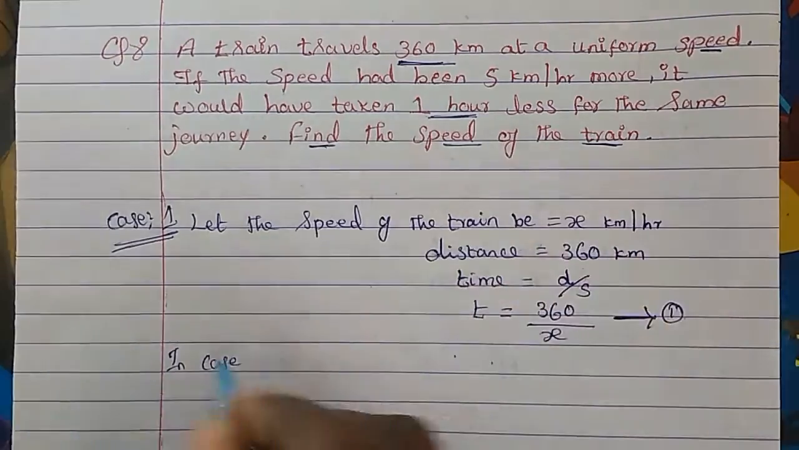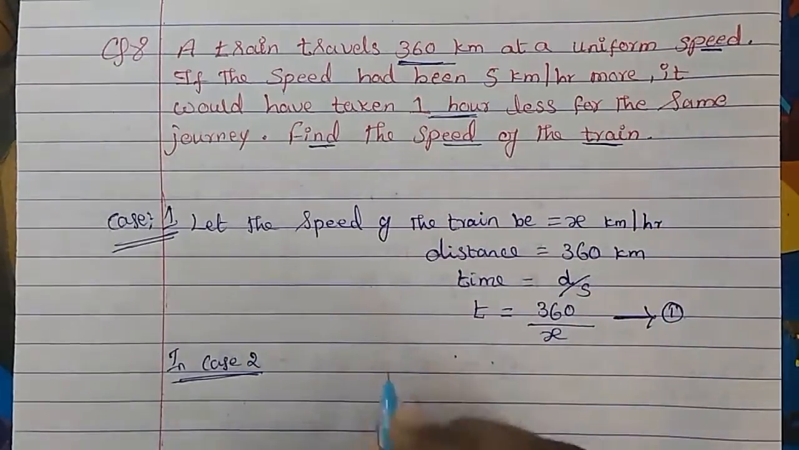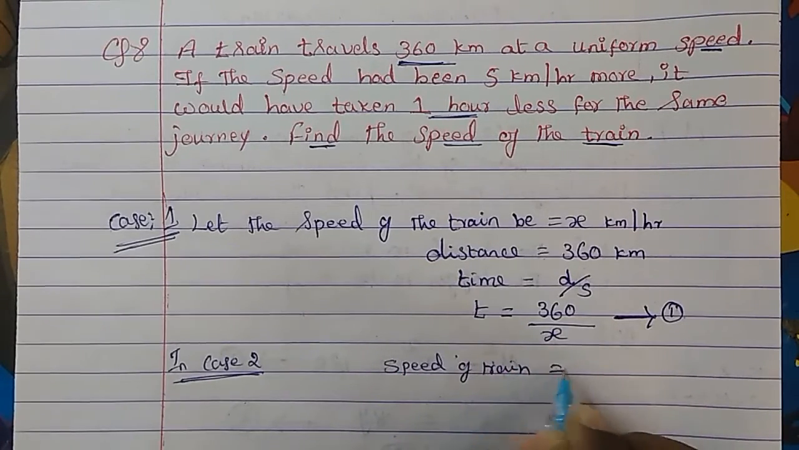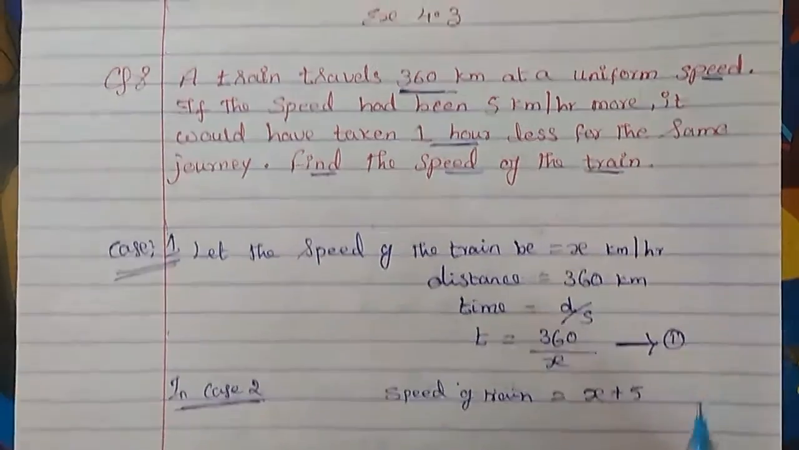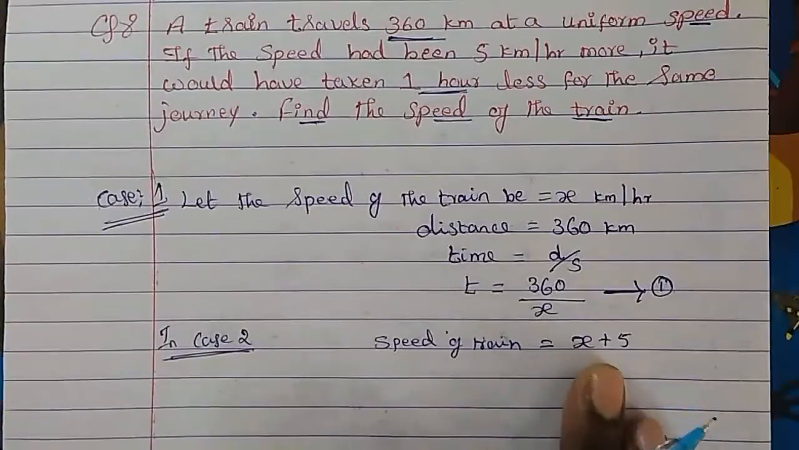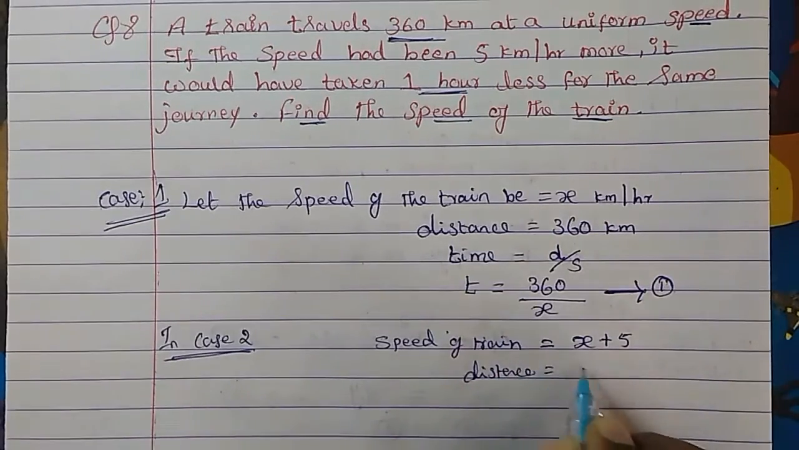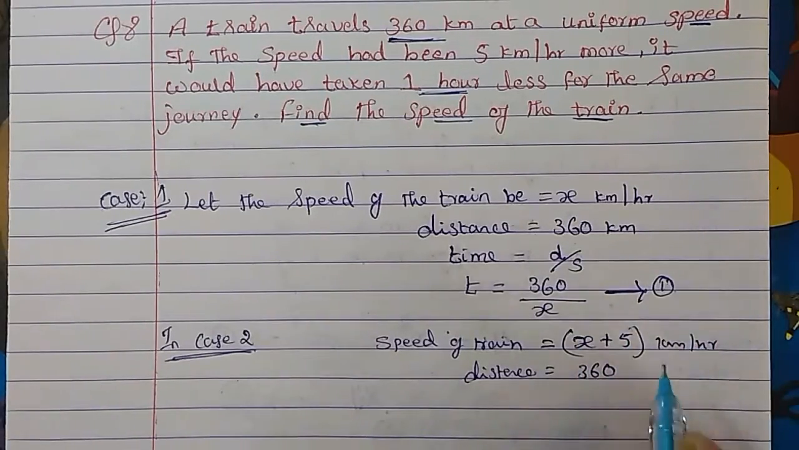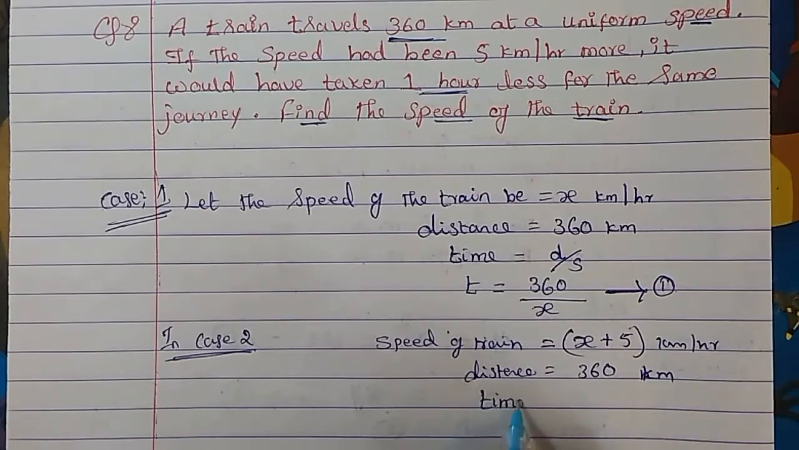In the normal case. Now in case 2, where the speed is more, the speed of the train is more. How much? From the normal speed, 5 kilometers per hour more. So this is the speed of the train. Now distance is the same. This is kilometers per hour and this is kilometers. So distance is the same.